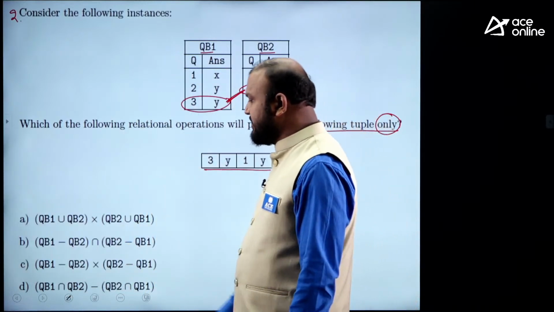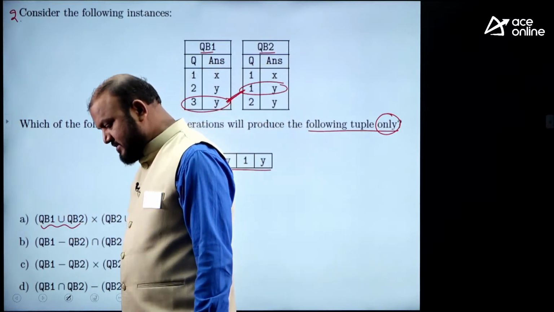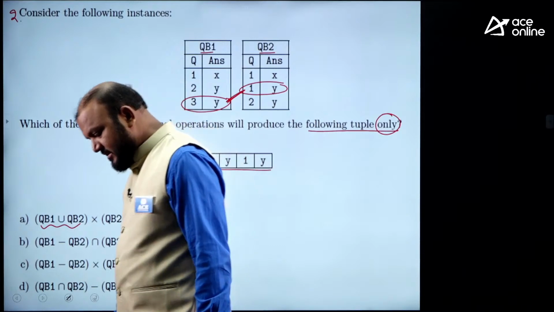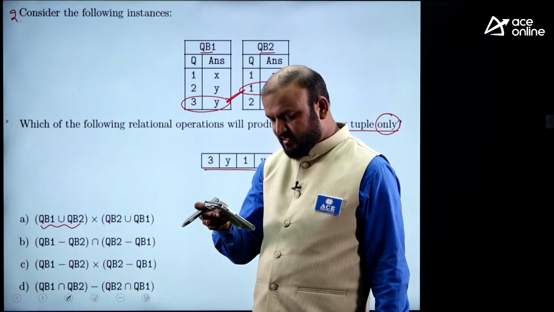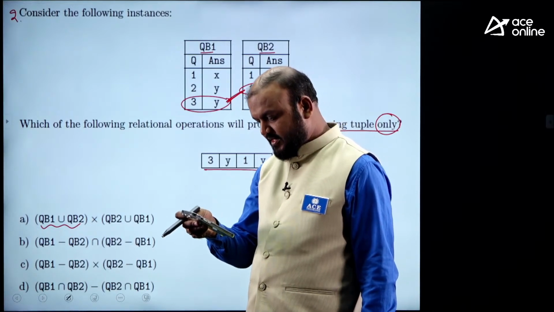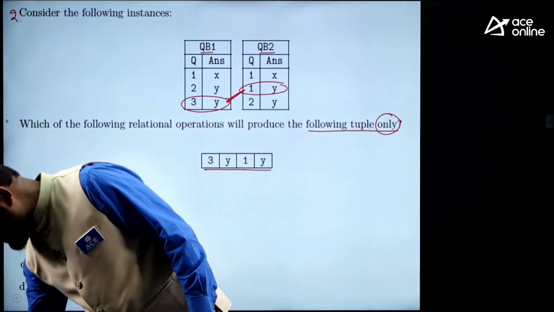First is QB1 union QB2. I will go with the students' answers because most of the students gave B. Okay, and Siddharth changed his answer to C. We'll check with B and C.